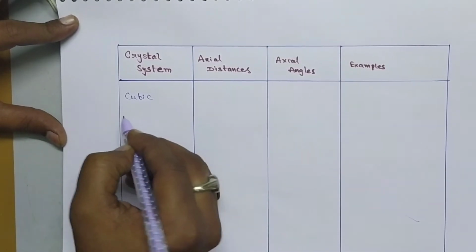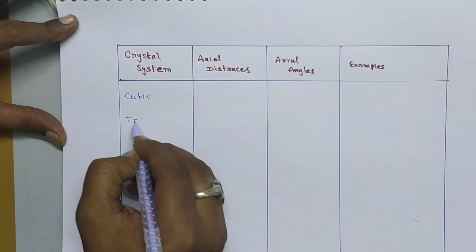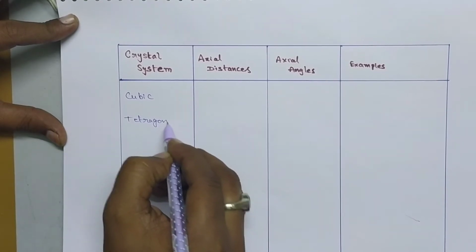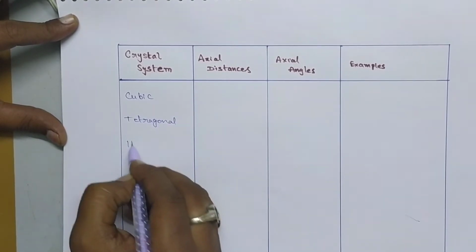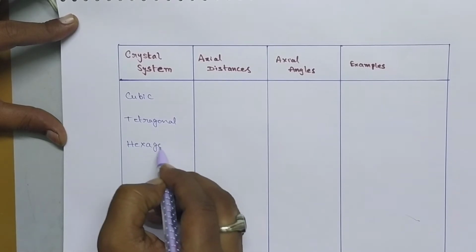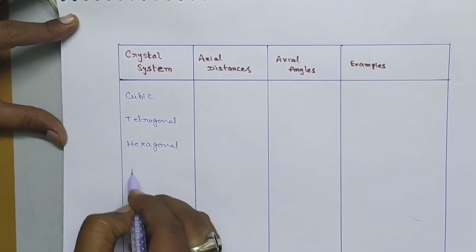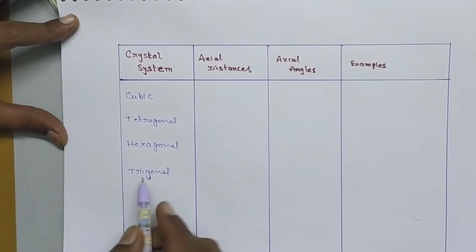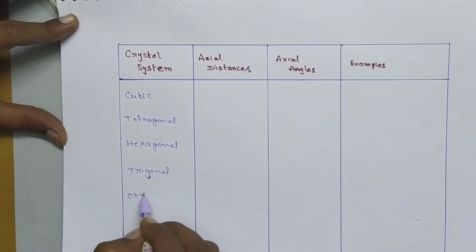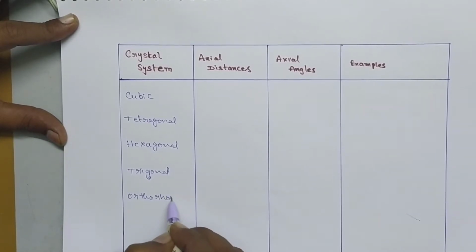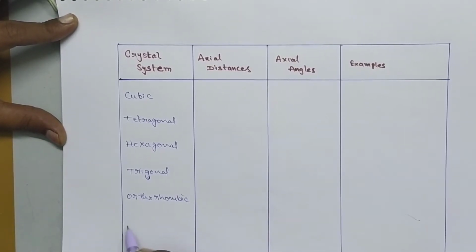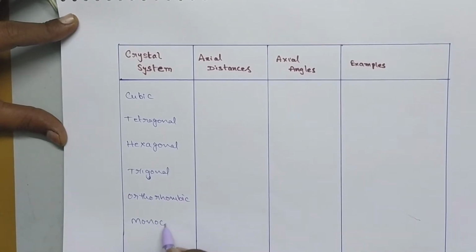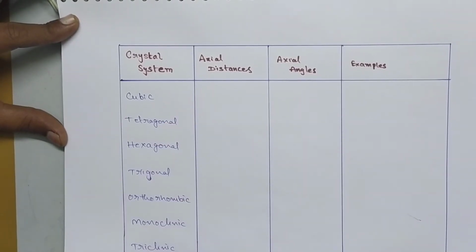Next, tetragonal crystal, hexagonal structure and trigonal structure, orthorhombic structure, and next monoclinic structure, and finally triclinic structure. So all these are the 7 types of crystal systems.